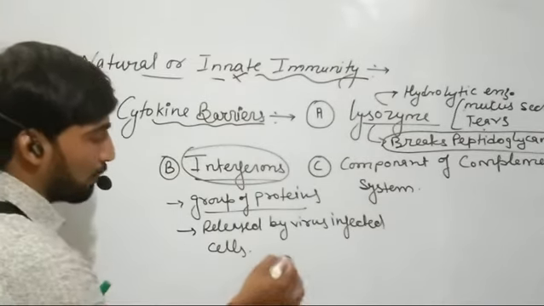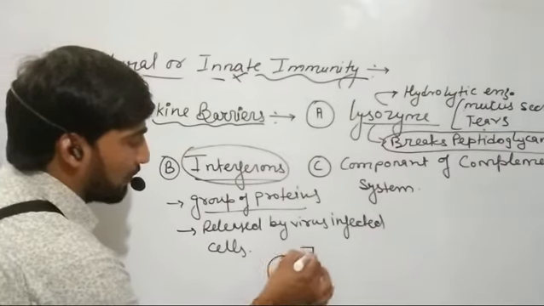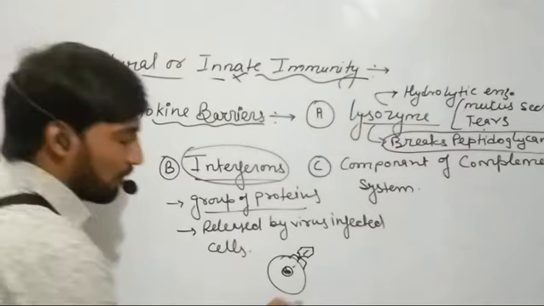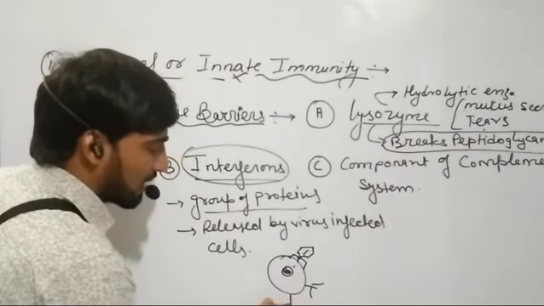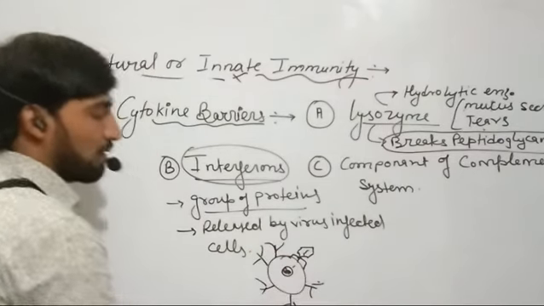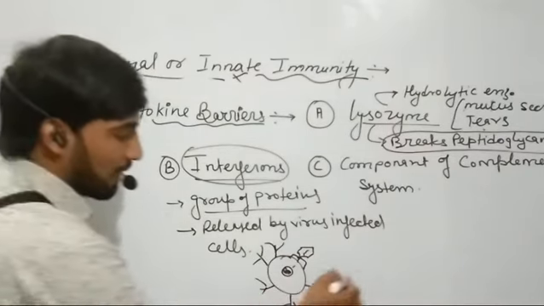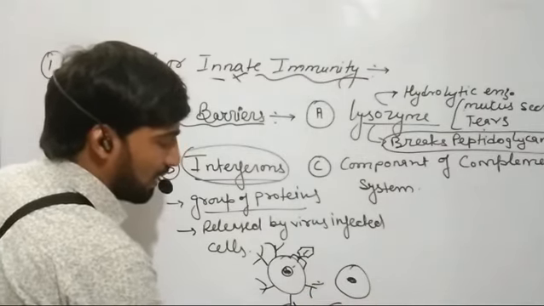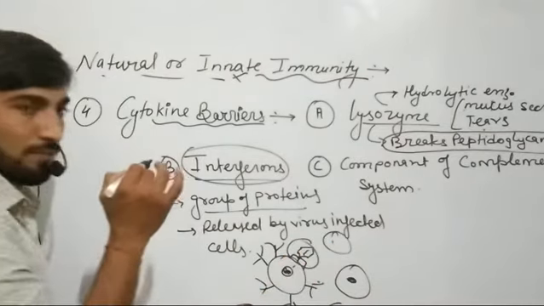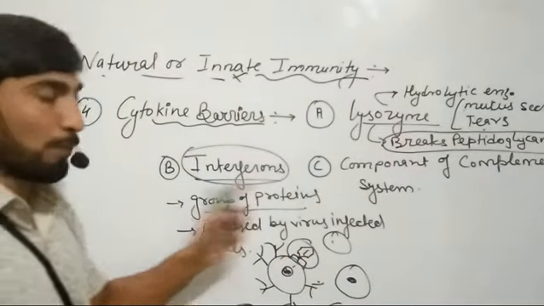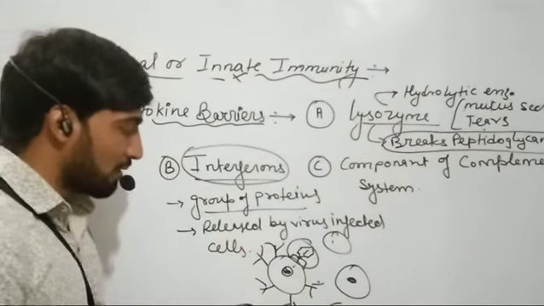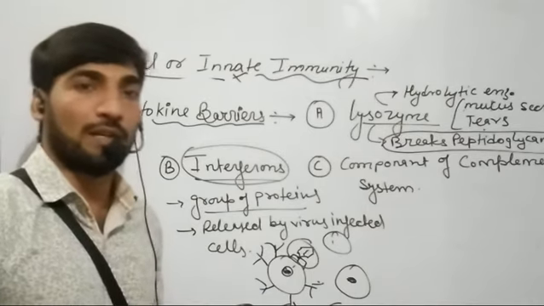For example, suppose this is the cell and it is infected by some virus. So it releases some proteins. This cell is releasing certain proteins, and these proteins are known as the interferons. These interferons then prevent the nearby cells from the infection of this virus.